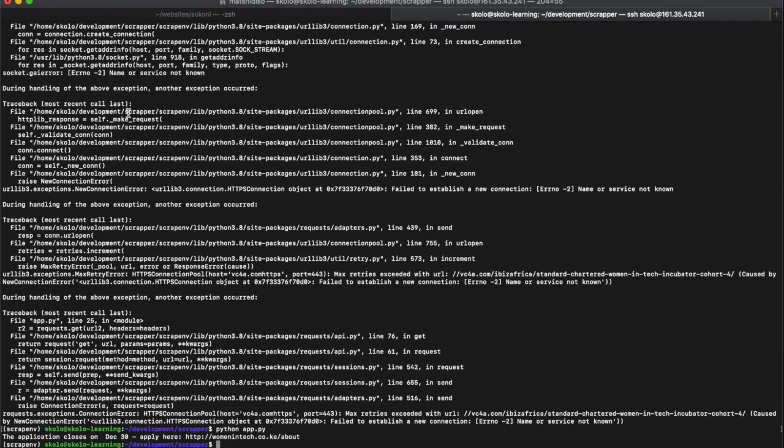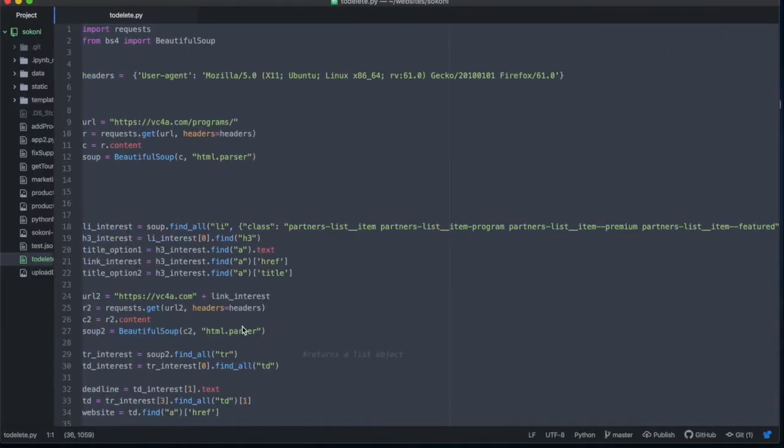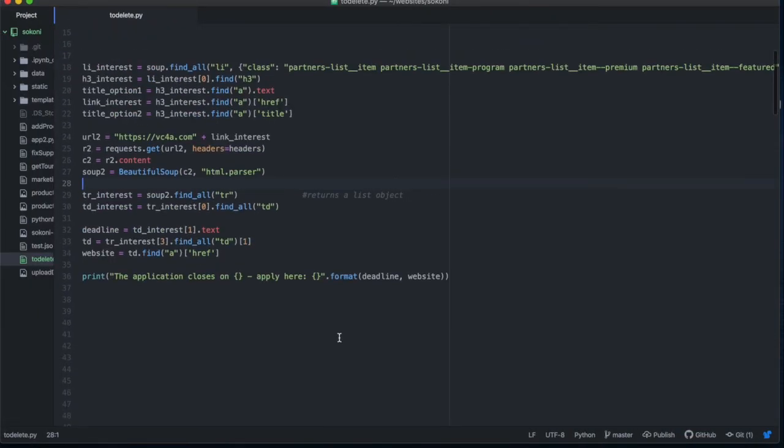Okay, there you go. Then it says the application closes on December 30th. Apply here, womanintech.co.ke/about. Okay, so I got it right. So this is the code for extracting the URL in there.